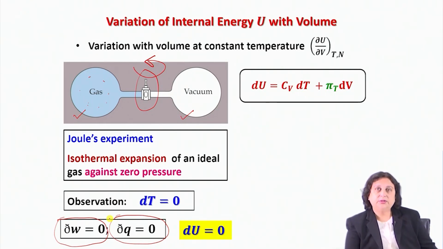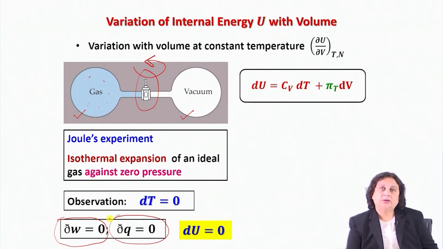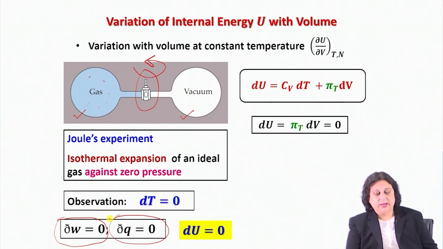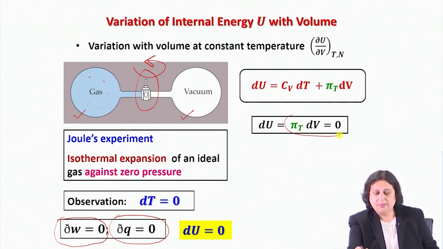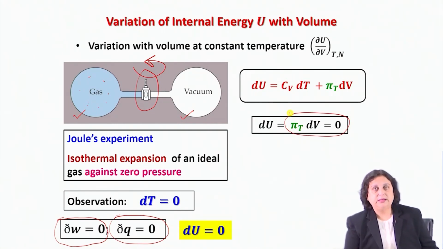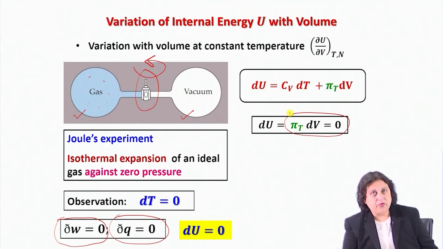Now, think about the way we have visualized the dependence of U on changes in temperature and changes in volume. In this case, what I have is then, since dT is equal to 0, therefore dU must be equal to πT dV. If that is so, then this quantity must be equal to 0. Now in this experiment, did I have volume constant?